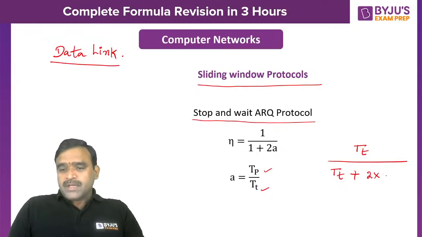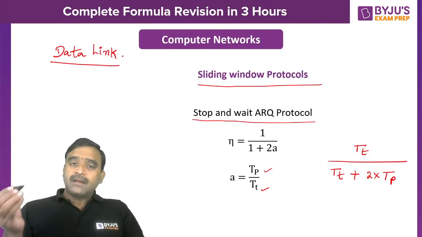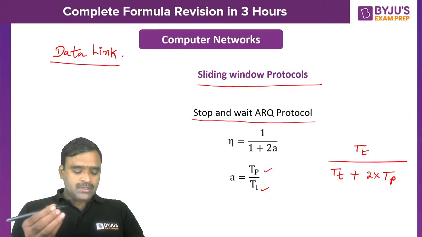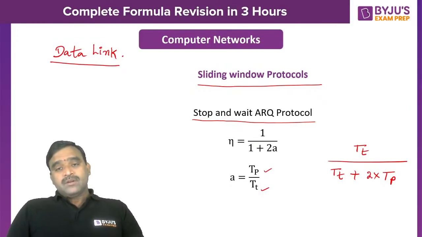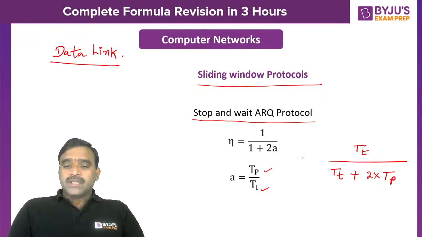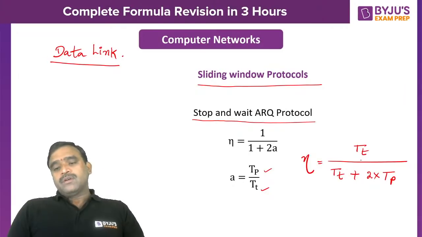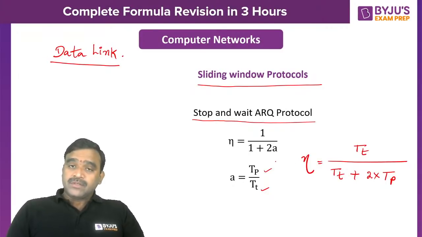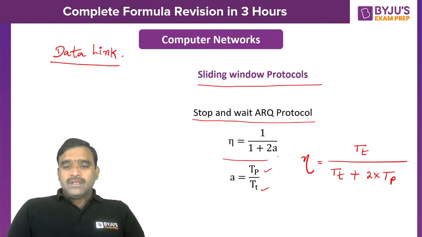So 2 into propagation is nothing but the data frame should go from sender to receiver, and the acknowledgement frame must come from receiver to sender. So for that it will take some time. That is called propagation time. So 2 into propagation is there. Eta is equal to, eta is nothing but efficiency or sender's utilization or link utilization, all are the same here. So when you substitute TP by TT in the place of a, you will get like this. Here the acknowledgement transmission time is neglected. Please remember, acknowledgement transmission time is neglected.